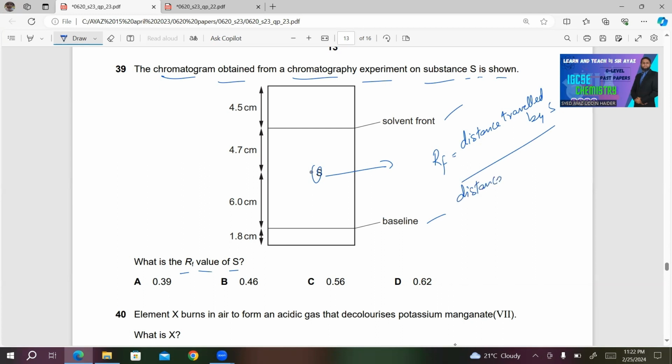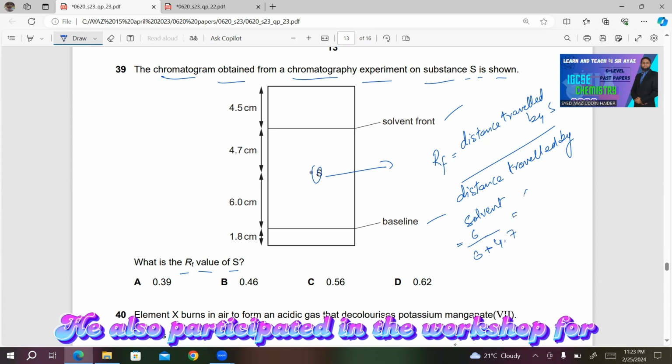So the distance traveled by S is 6. And the distance traveled by the solvent must be 6 plus 4.7. So it becomes 6 divided by 10.7.